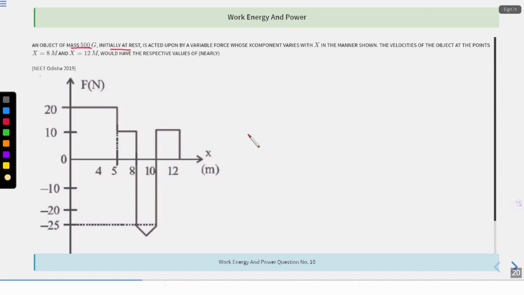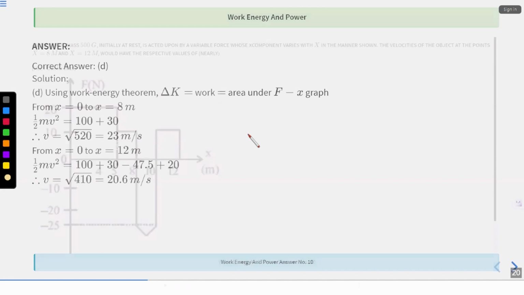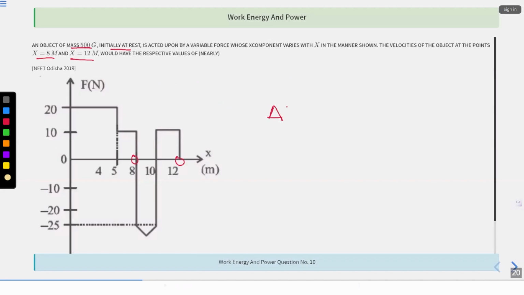The velocity of the object at the points x equal to 8 and x equal to 12. So I have to find velocity at x equal to 8 and x equal to 12. All right. Change in kinetic energy is equal to total work done. That is area under the curve. I have to basically find, so at the end, I have to find change in kinetic energy, right?